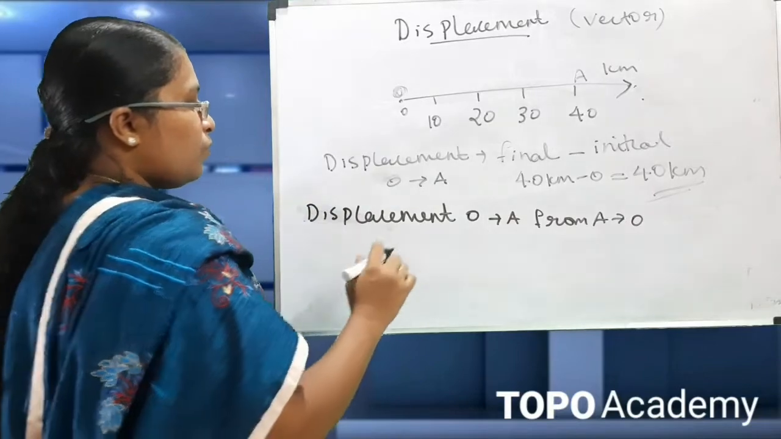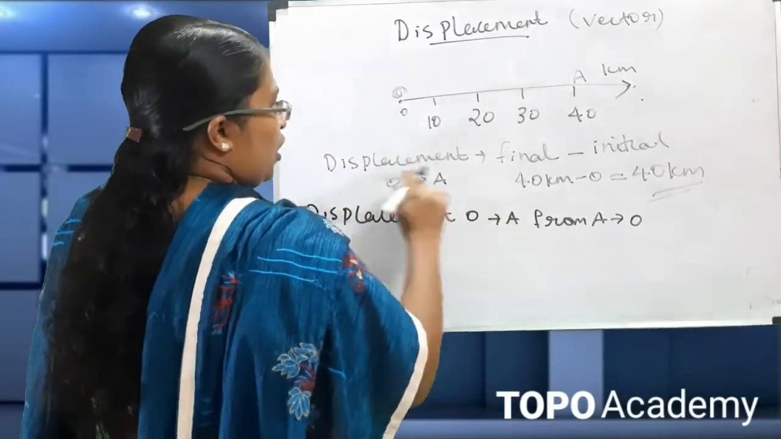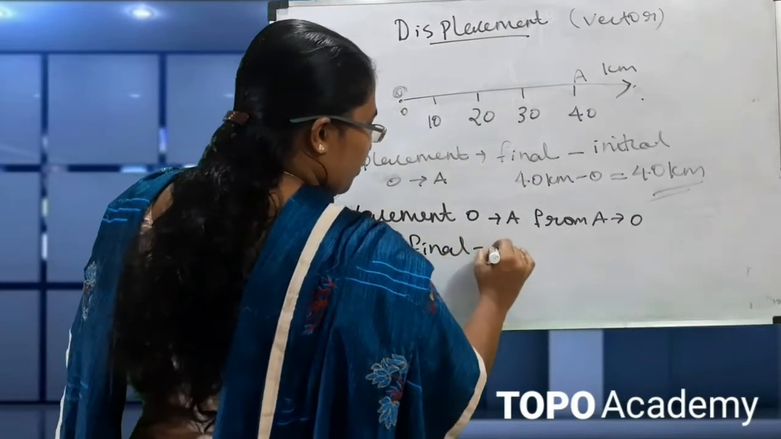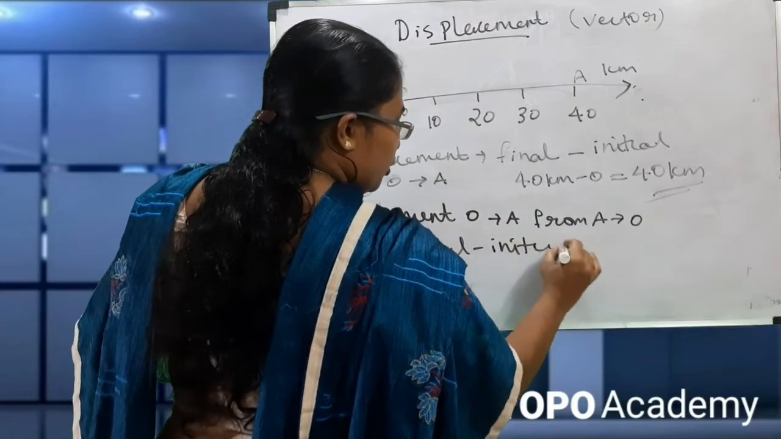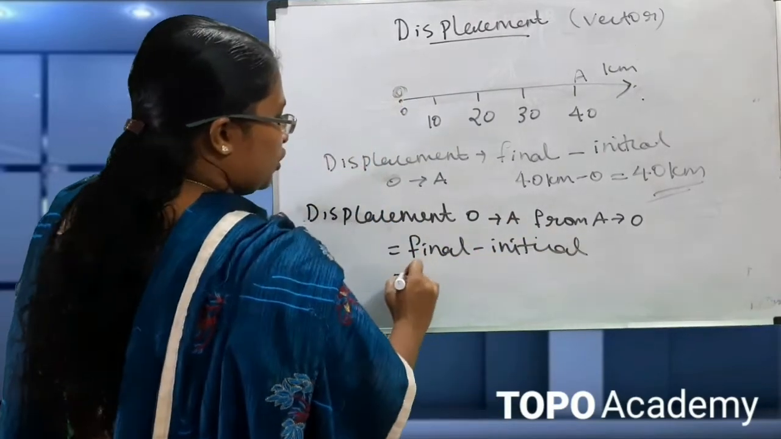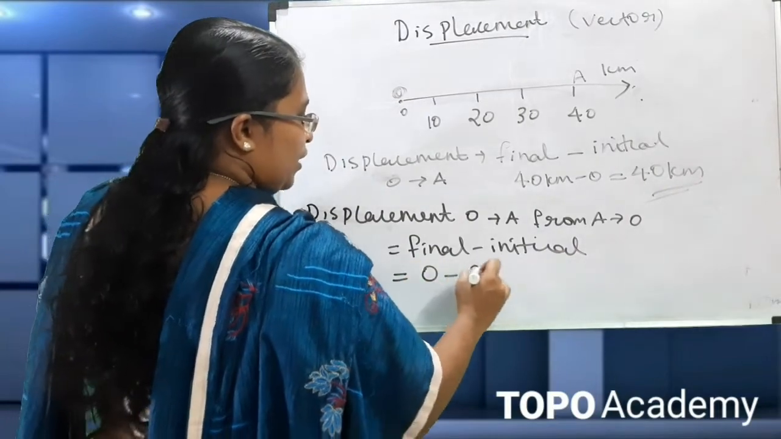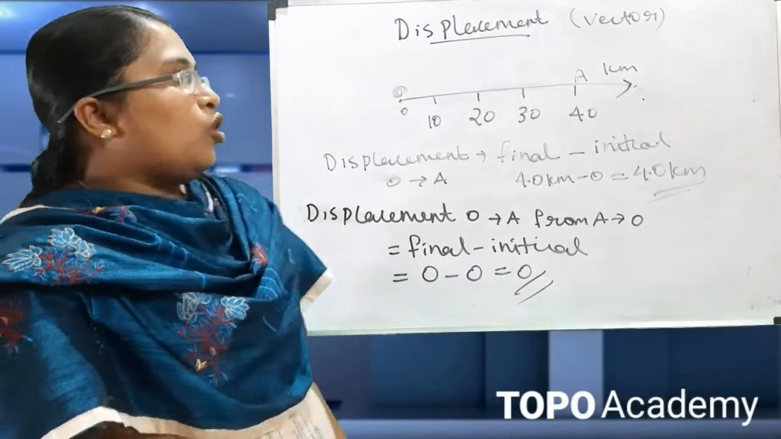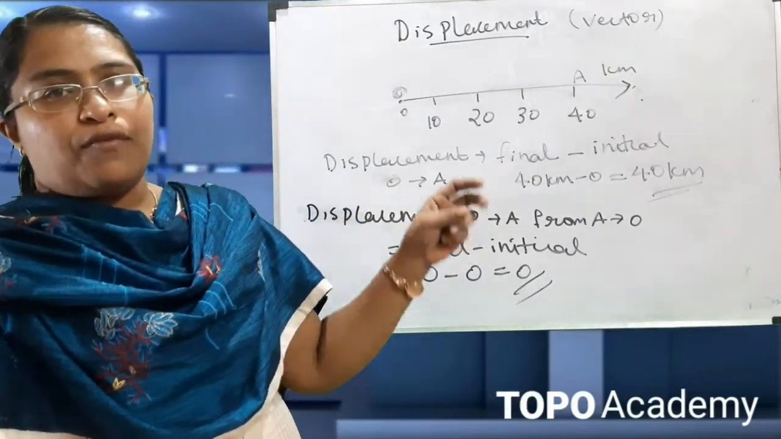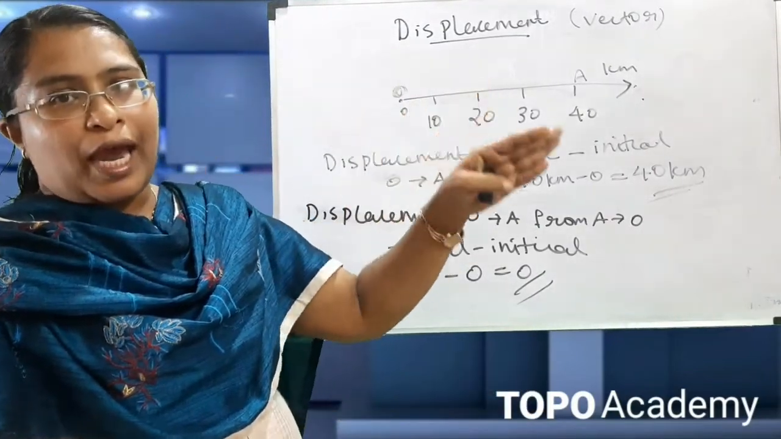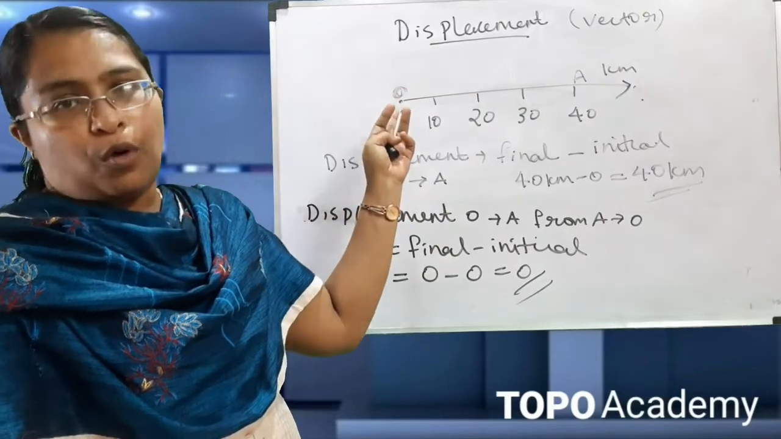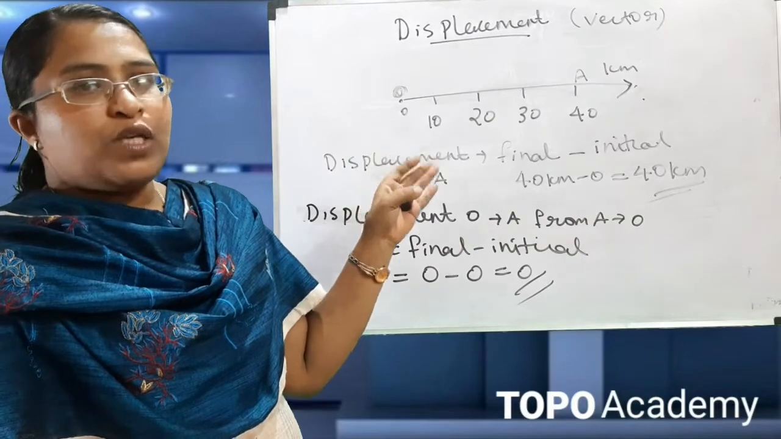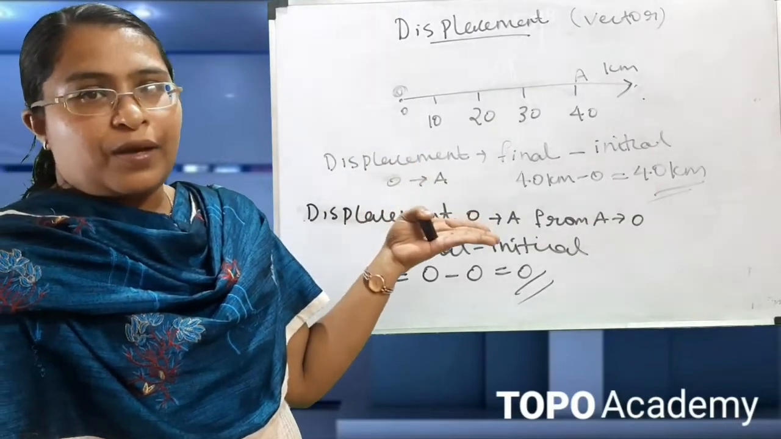So displacement is equal to final position minus initial position. Here, what's the final position? It is 0, and the initial is again 0. So the displacement is 0. In this case the object has traveled from O to A and back to the same point, so the displacement is 0. From this we can find that the displacement can be 0.